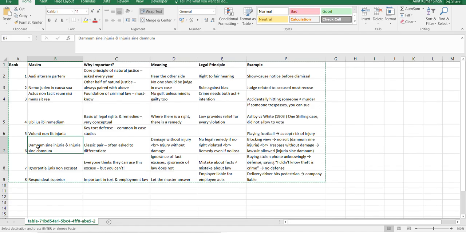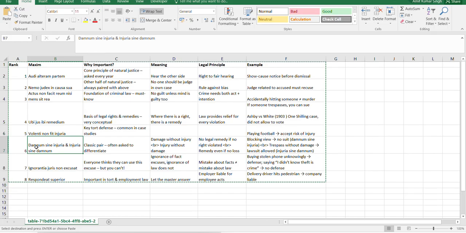After that we'll move to the next maxim, which is damnum sine injuria, injuria sine damno. I think with this also we must all be familiar. Damnum sine injuria is damage without injury, and injuria sine damno is injury without damage. Your damage is nothing but your financial loss. Injury is your legal right violation, right? So it's a classic that is often asked to differentiate. Again, the meaning has been mentioned over here.